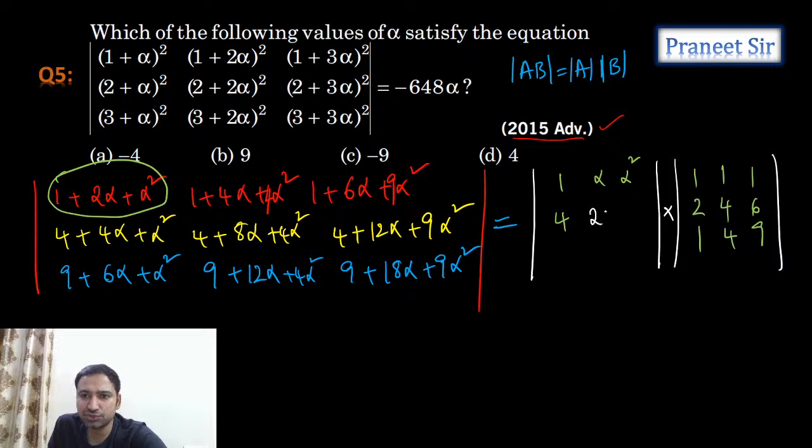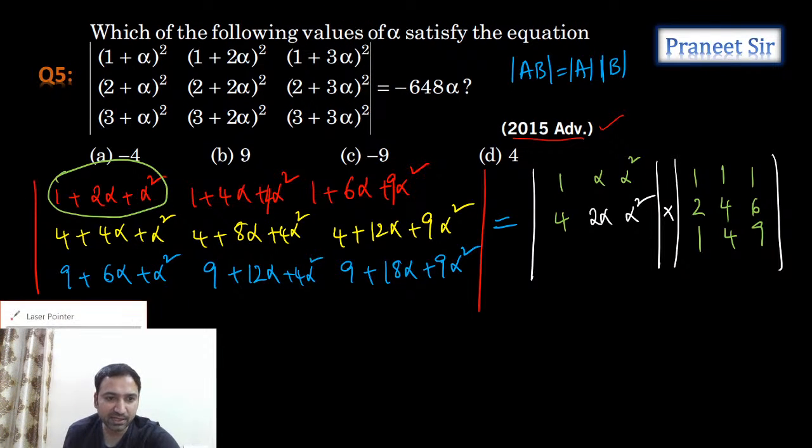Is it correct or not? Let's check it, guys. So complete second row now we can calculate and verify it. When we calculate it, 4 plus 8 alpha plus 4 alpha square matching. Next 4 plus 12 alpha plus 9 alpha square matching. Next last row if you can calculate, we'll get the answer.